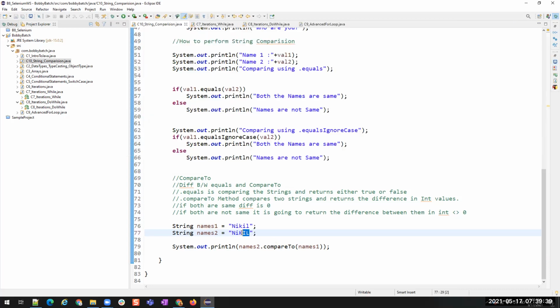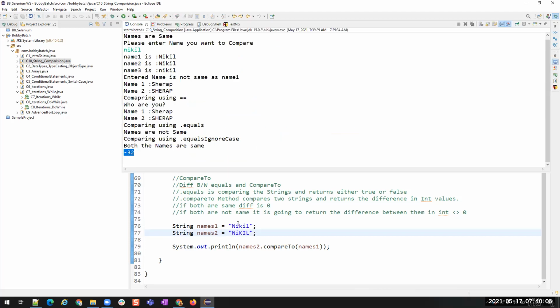Here it's not a single character difference. It's a multiple character difference. So it is not going to compare all the characters, sum them up and show the difference. Once it finds some difference, it is going to return that difference value. That's all. It is not going to compare further if there is a difference between both the strings. That is why you are seeing only minus 32. So you understood, wherever it finds some difference, it will execute till there and return the difference value.